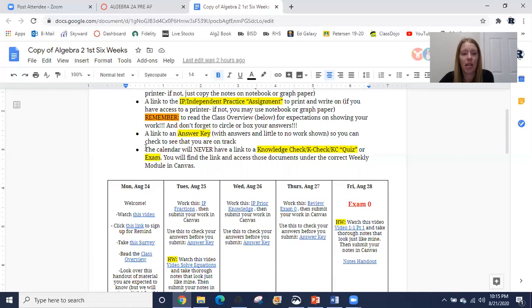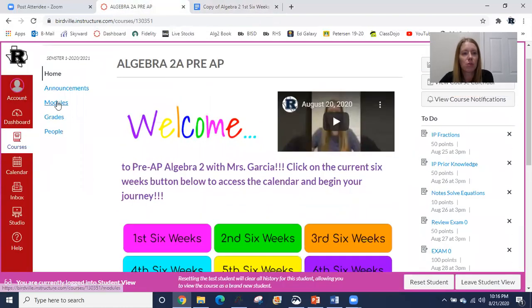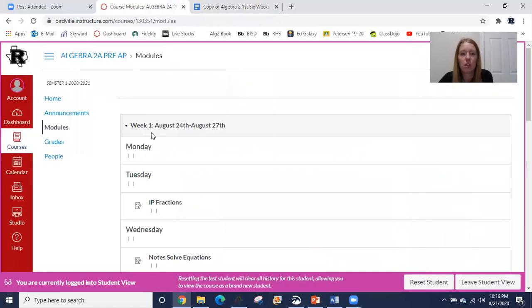And then the last thing is the calendar will never have a link to a knowledge check, which is a K-check, or a KC, which is a quiz, okay? So the calendar will never have a link to a quiz or an exam. I mean, I'm sure that makes perfect sense to you. Of course, I'm not going to link the exam here so everybody in the whole world has access to it, okay? Those links will be found, like I talked to you about earlier, in the modules, okay?